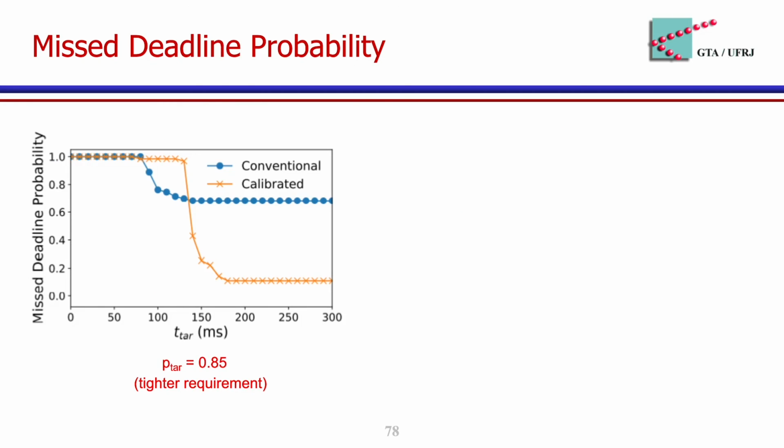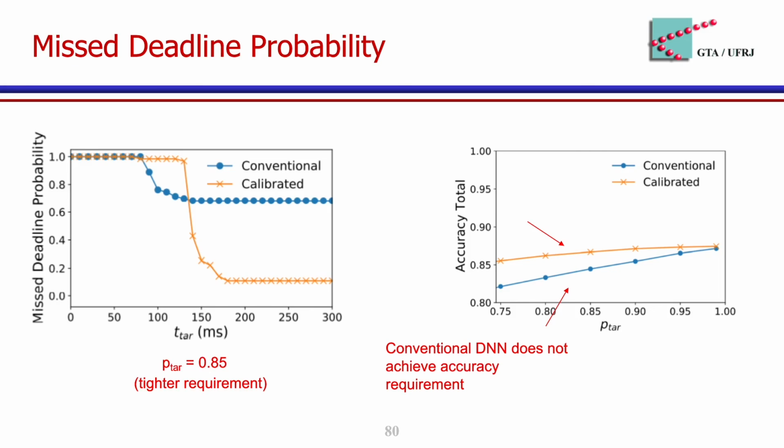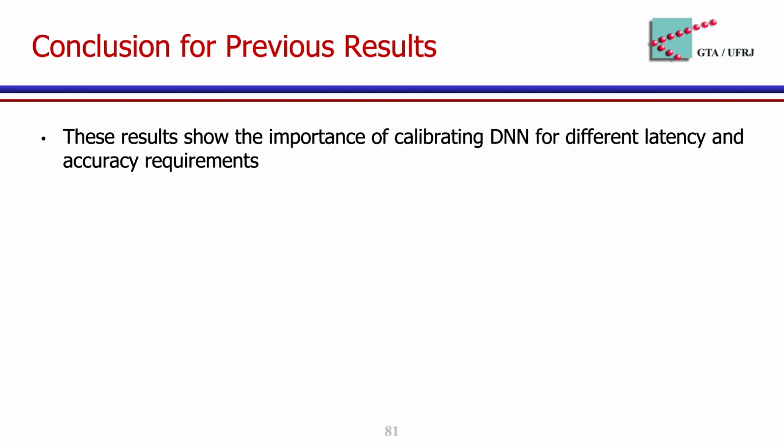However, when we evaluate more realistic scenarios with more severe accuracy requirements, such as 0.85, we can see that calibrated DNN outperforms the conventional one because this cannot achieve accuracy requirements. As we have already seen before, conventional DNN does not achieve the accuracy requirements. This result shows the importance of calibrating DNN for different latency and accuracy requirements.